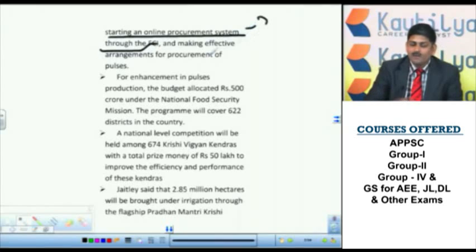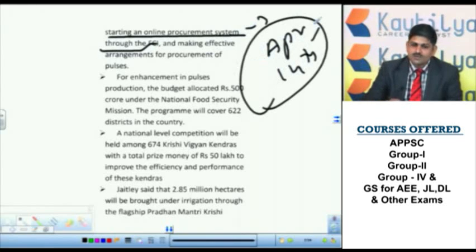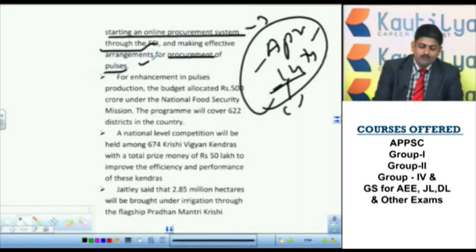This will become an important question because on April 14th, the Government of India wants to start this in a big way. Why this date? This is the birth date of Dr. B.R. Ambedkar. So they want to take this procurement process online. That big scheme we will talk about later, once it is launched. And the third is making effective arrangements for procurement of pulses.